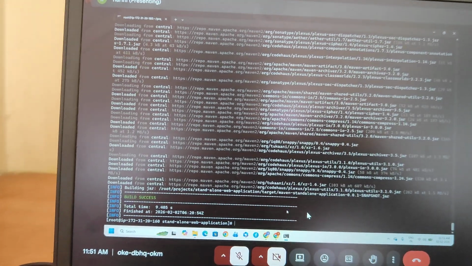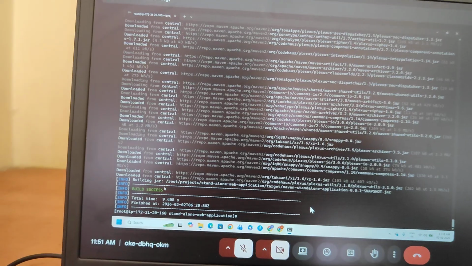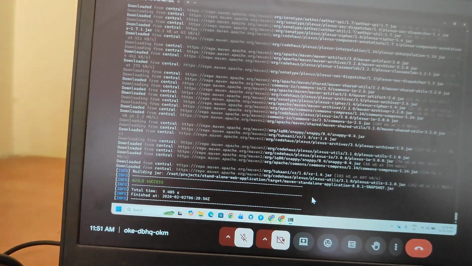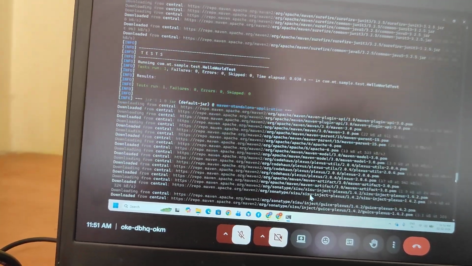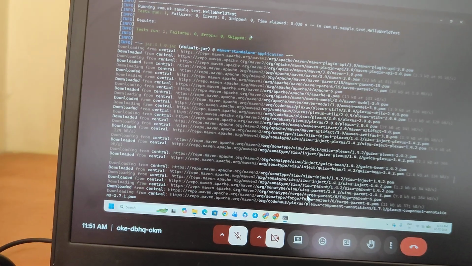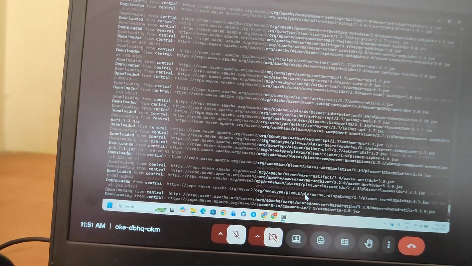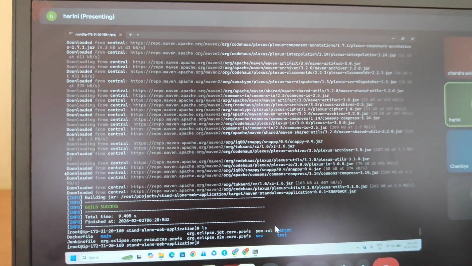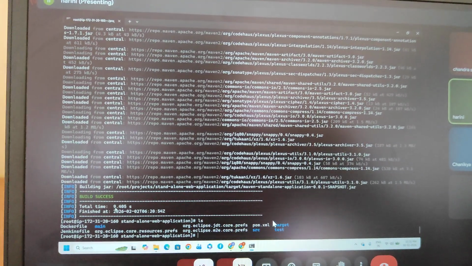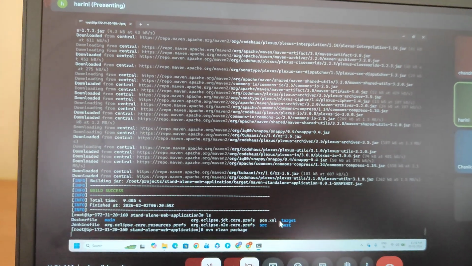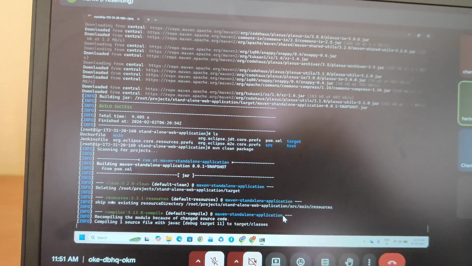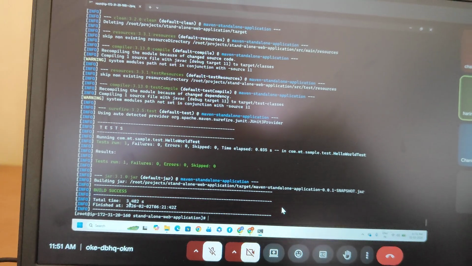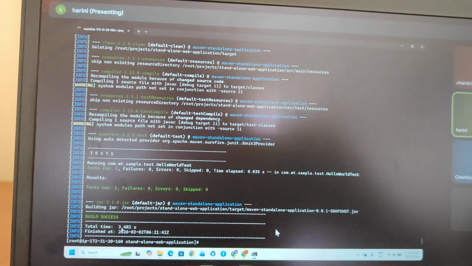See, this jar file is released. So this is a Maven standalone application. See this jar file. The test cases ran and passed. See ls, all the files are available. The first time I built the code it took 9 seconds. Now I give mvn clean package again, 8 seconds. In a few seconds, see, the jar file is released. Observe that, 3 seconds, it builds the code. Okay, so the code is built.